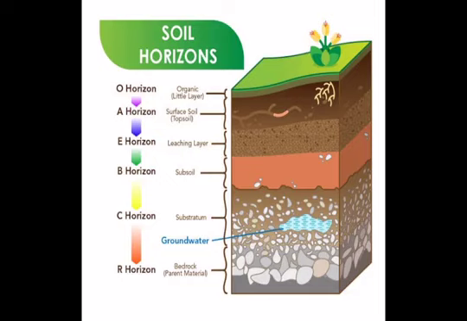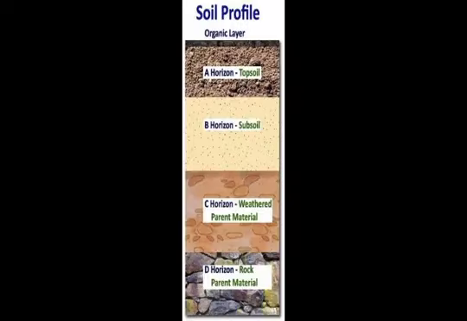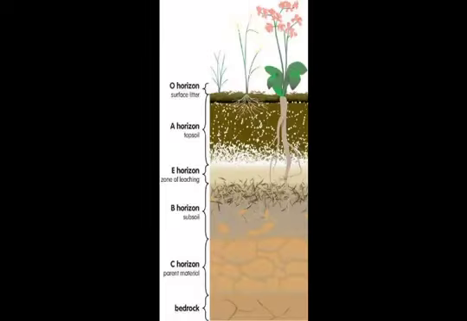In this diagram you can see the various horizons of our soil, and you can see the soil profile also. If you want to know the profile of the soil, you have to go near the side of the building where buildings are made, where the foundations of a house or well are being dug. In this depth you can see the different layers of soil, and each layer has a different color, composition and depth. So these layers are called strata. Okay.